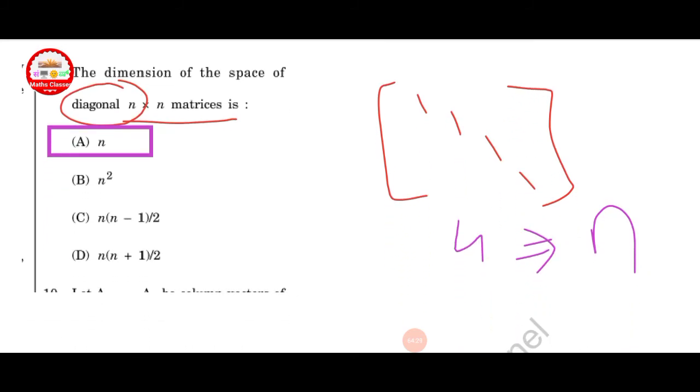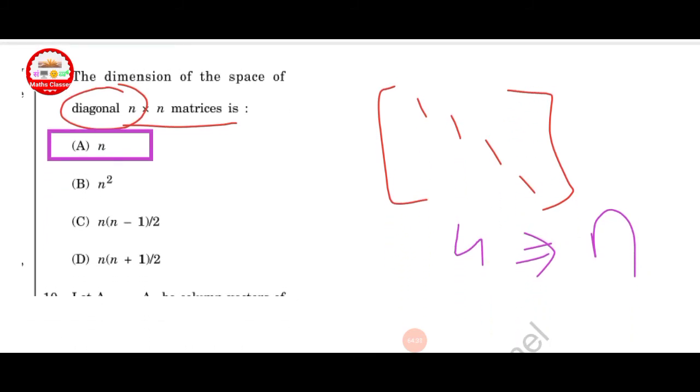Next question, the dimension of the space of diagonal n cross n matrices. Here, given the space of diagonal matrices, that is n. Option A is correct.